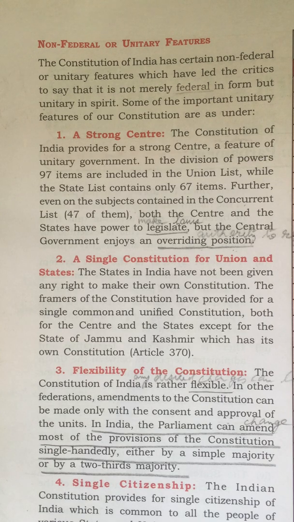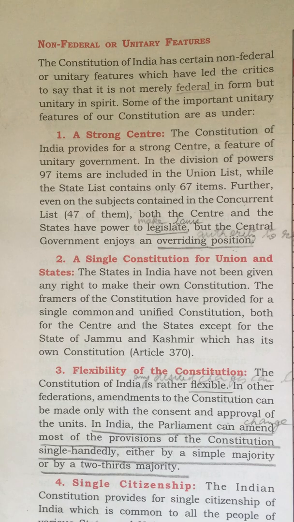Now girls, again you have to update this information. Let us see a small note on Article 370. Article 370 of the Indian Constitution gave a special status to the state of Jammu and Kashmir to have its own constitution. Now, this Article 370 does not exist anymore.